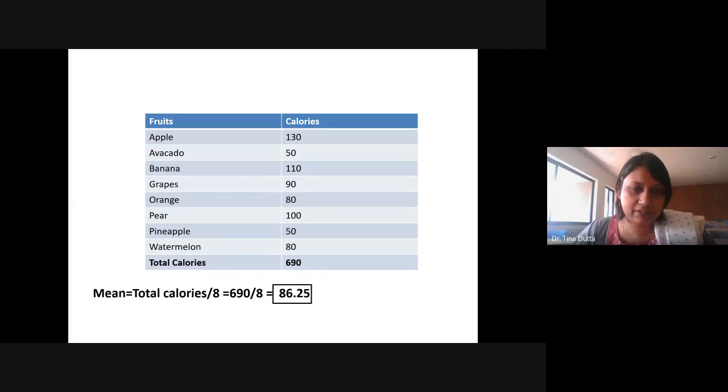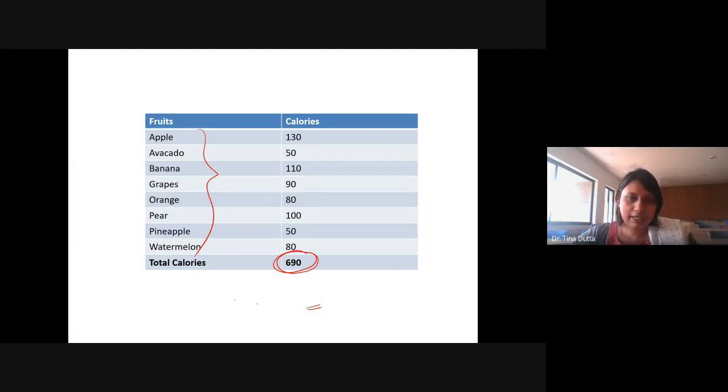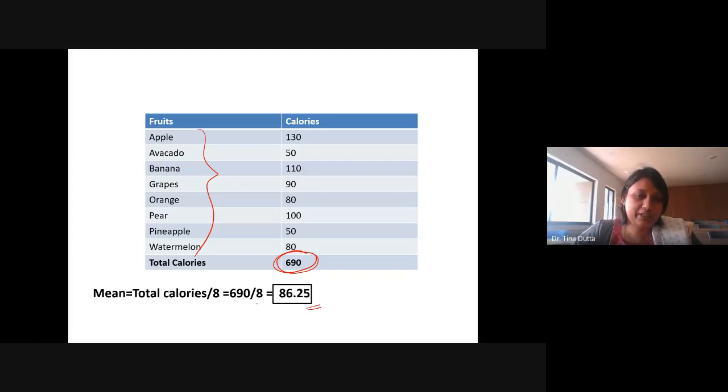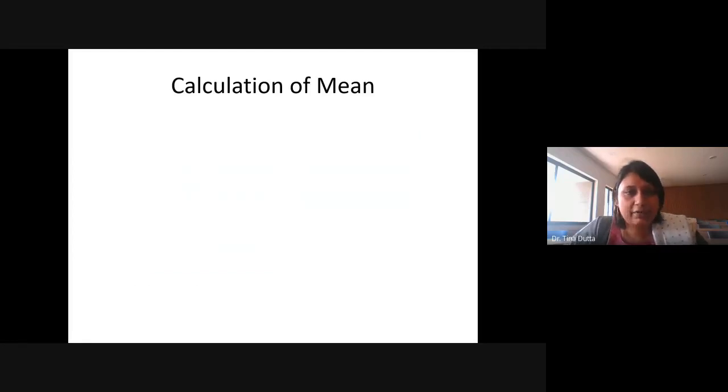There are 8 observations. When you add them, the total is 690, and the number of observations is 8. So 690 divided by 8 is 86.25. This means on an average, each person would get 86.25 kilocalorie, it is generally in kilocalorie, if they consume these fruits, right? So that is the interpretation.